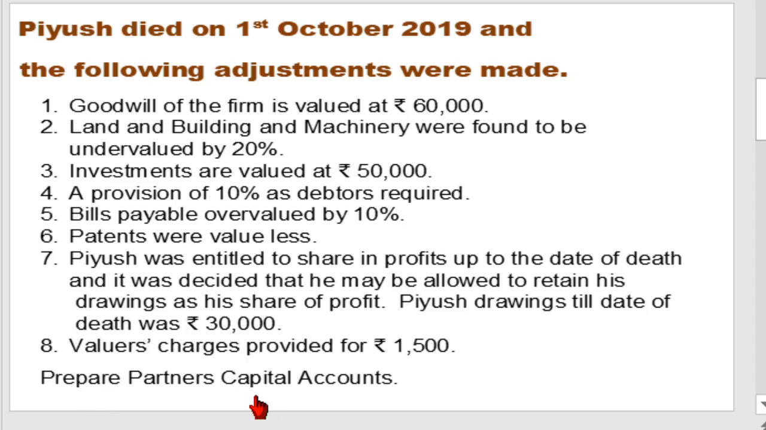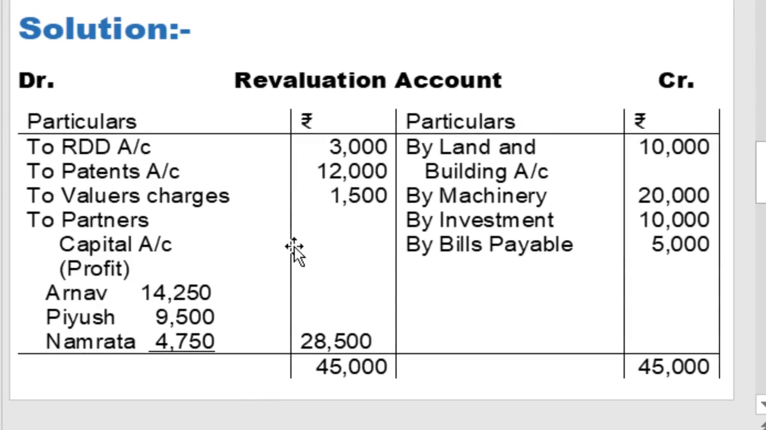Prepare partners' capital accounts. In this example only partners' capital accounts are asked, meaning ledger on the basis of only partners' capital accounts. Items related to partners' capital accounts also draw in working note. For example, we find out profit or loss on revaluation and that profit or loss is transferred to capital account. So draw the revaluation account in T form also, 8 to 10 lines.